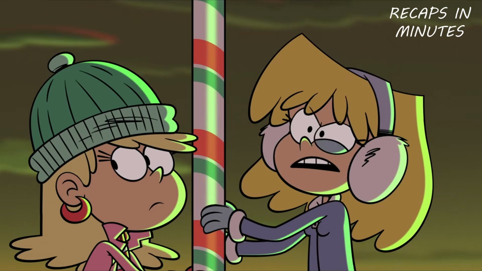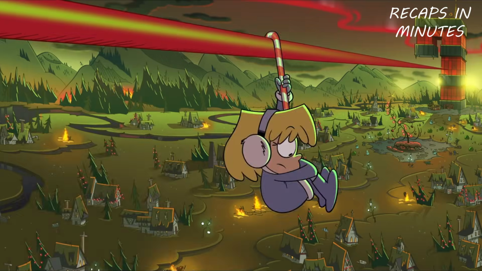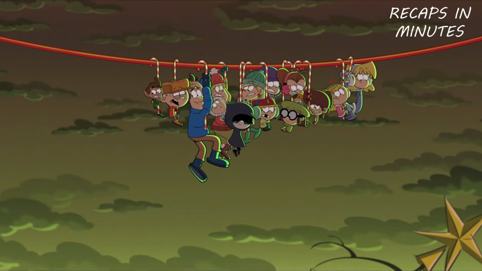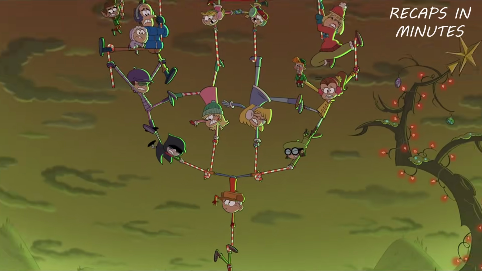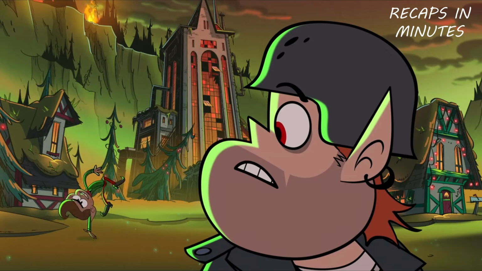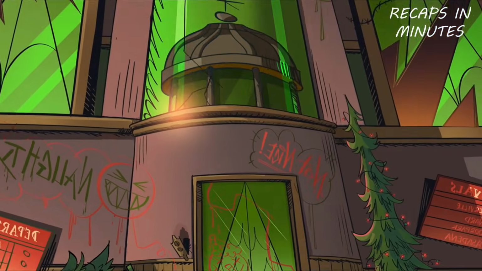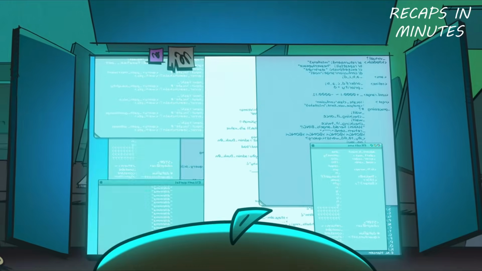Then they use candy to make a catapult because they want to use it to get to the office. The family starts to go down the line they built, but they realize that their idea didn't work and that they got trapped. So Duncan decides that he would be a distraction to be followed by the creatures, and the family takes the opportunity to get to the office. They then use the elevator to get to the top of the building and start running to use the computer.